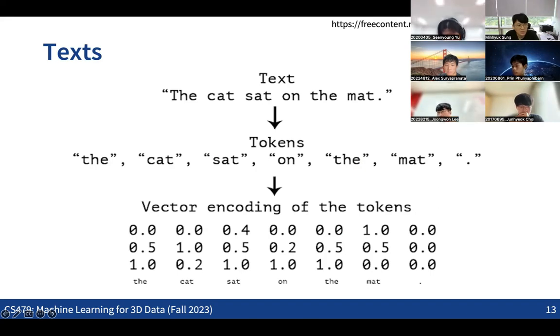So actually we can see that text can be seen as a kind of 1D sequence. And there are some very typical ways to handle this kind of 1D sequence data, right? There are also other types of data that can be seen as 1D sequences. For example, audio might also be 1D data, basically a sequence of information.